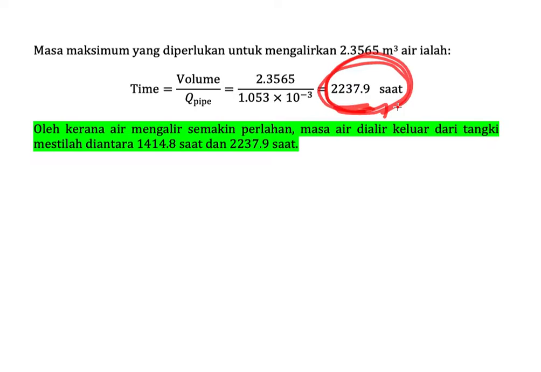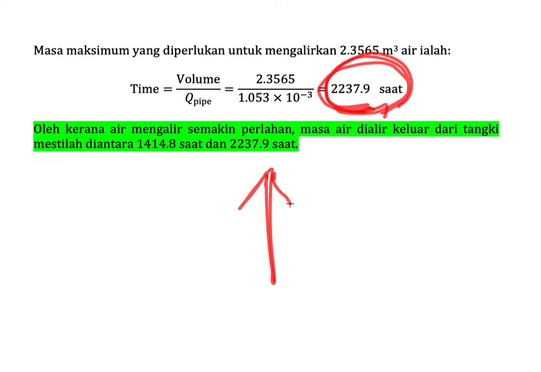By doing this calculation, what conclusion do we have? Because the water flow inside that pipe becomes slower and slower, the time to empty the tank actually becomes longer and longer.